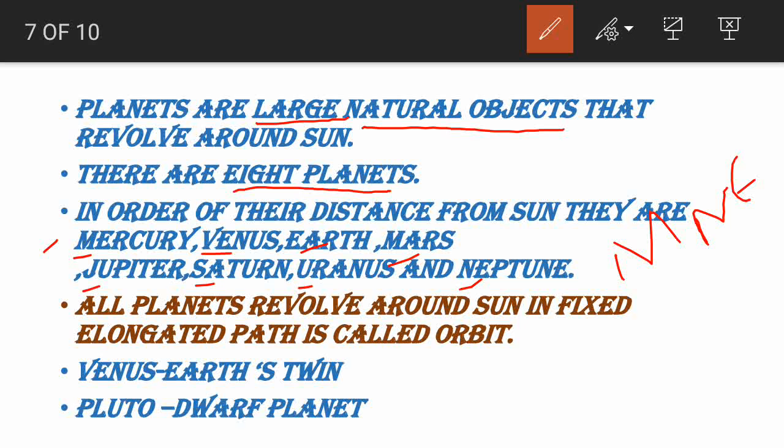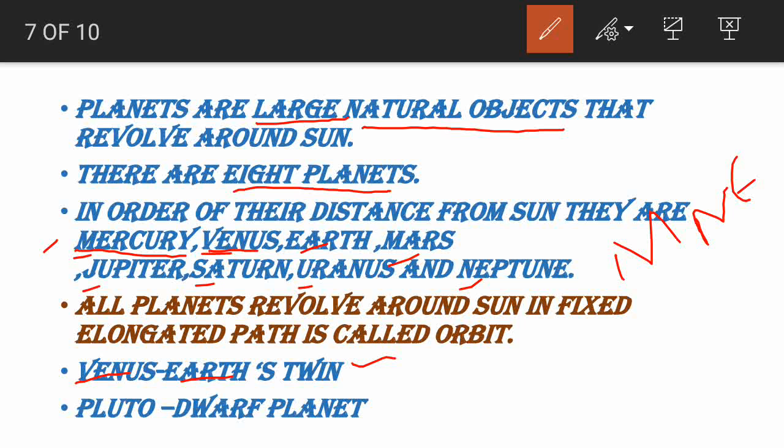And which is the nearest planet? Of course it is Mercury. And the second nearest planet is Venus. Venus is also called Earth's twin. Why is it called Earth's twin? What does twins mean? Resembling the same. Both Venus and Earth resemble each other, looking like the same planets, so it is called Earth's twin. Everything, all the shape, everything, will resemble the same. So Venus and Earth are said to be Earth twins. Venus is called Earth's twin.